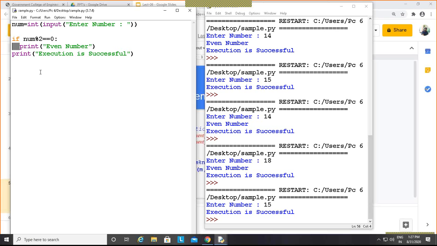You should have the habit of putting only a tab, not spaces, because if you use spaces, you need to count how many spaces you have written for the first statement, and put the same number of spaces for the second statement and the third statement. It means for the whole body of that if or any function, you need to put the same number of spaces. So a better habit is to put simply one tab distance.